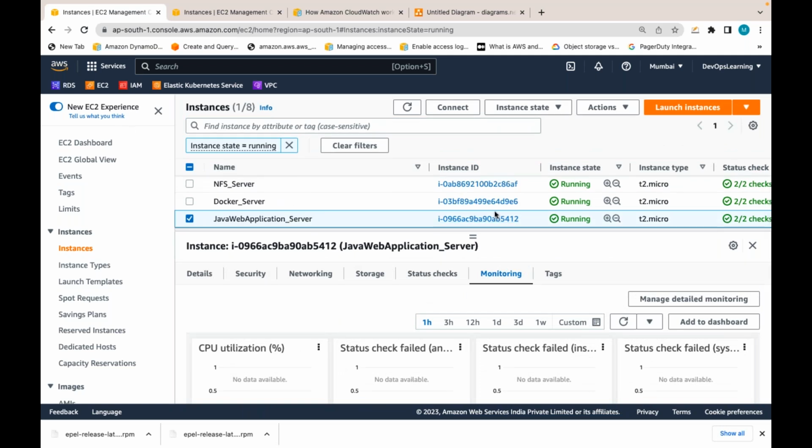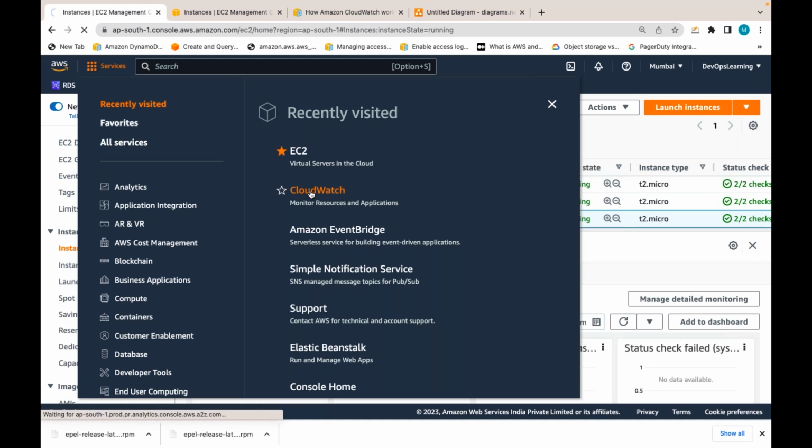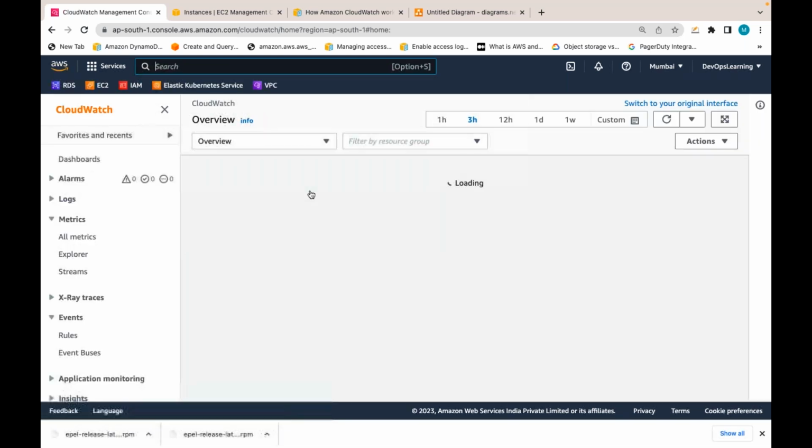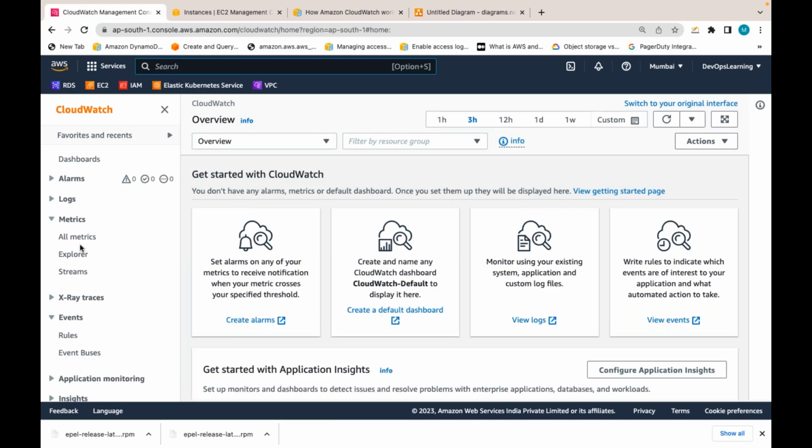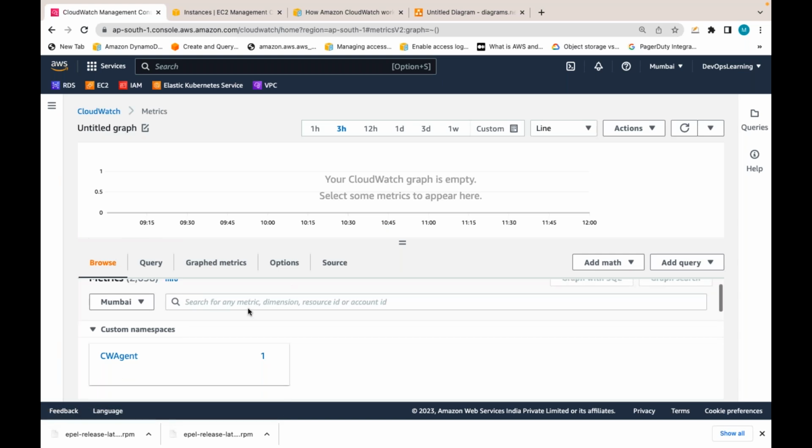And you can go to CloudWatch also. Keep a note of this instance ID. Go to CloudWatch also, and you can see those metrics. Go to the CloudWatch service. Go to metrics, all metrics. Let me go to all metrics.